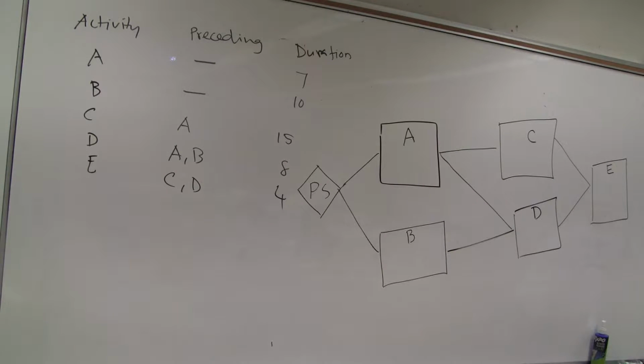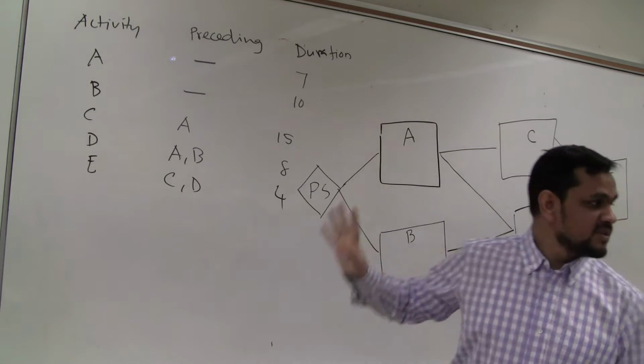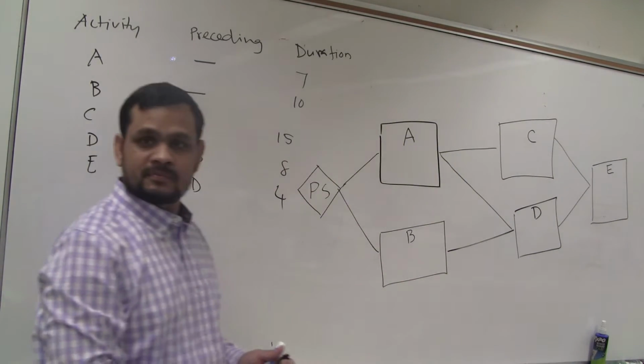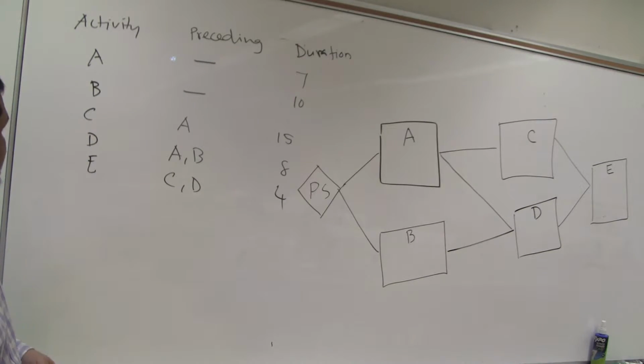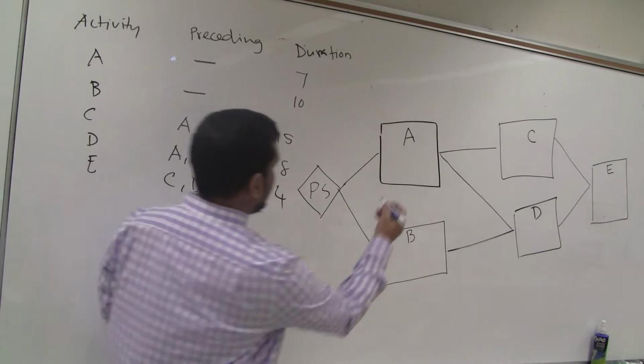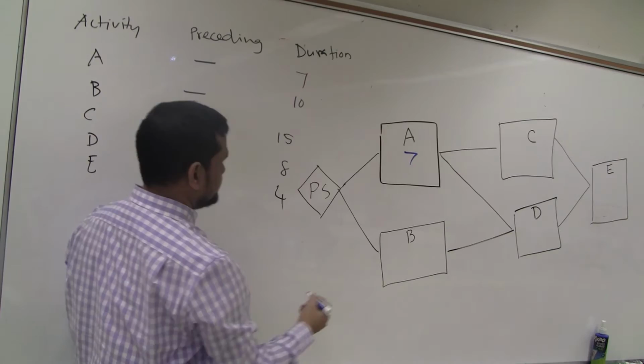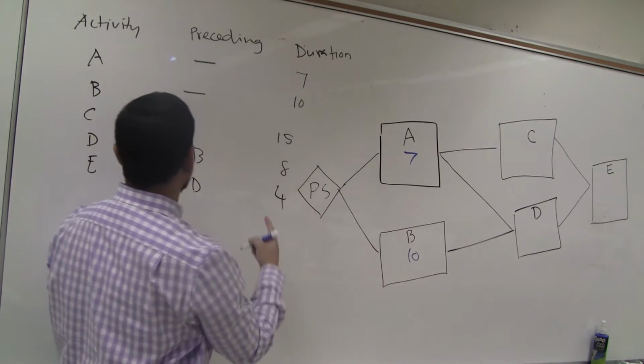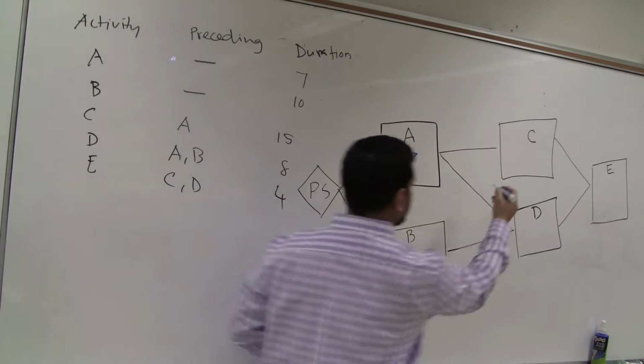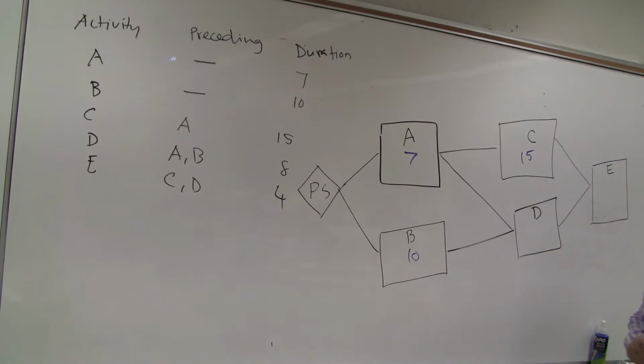At least make sure that you do not have any problem in drawing the diagram. This is the first step. If you make a mistake here, everything will be wrong. Okay, A is 7 days, B 10 days, C 15 days, D 8 days, E is taking 4 days.